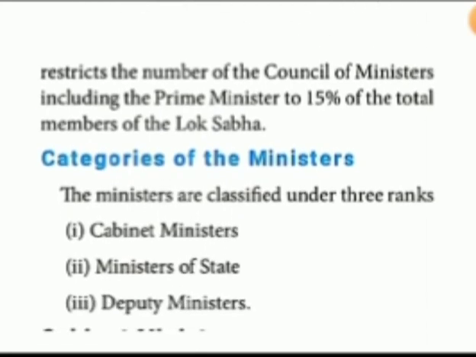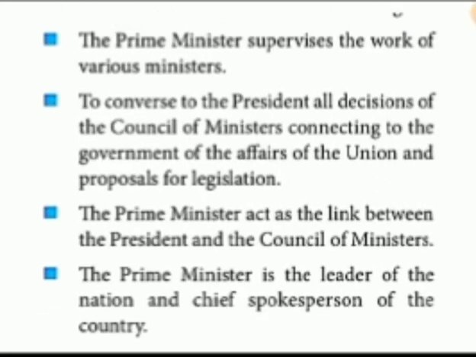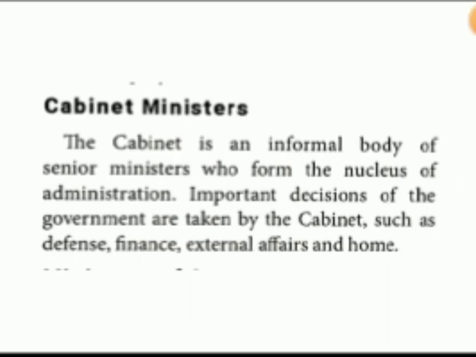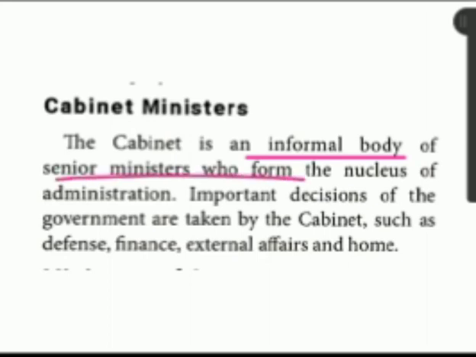The next thing given is that the cabinet is an informal body. Just before I told, informal body means unofficial body. It is an unofficial body of senior ministers who form the nucleus of administration.